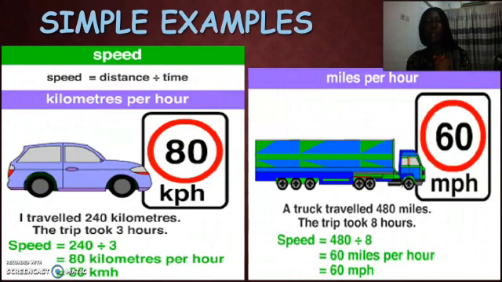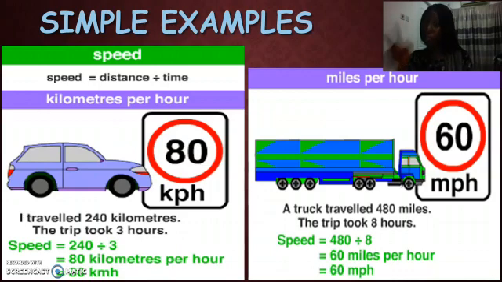Okay, let's look at these examples very quickly. On my left, there's a little car there. The question says, I traveled 240 kilometers. The trip took 3 hours. What is the speed? And we already learned that speed is distance divided by time. In this case, the speed is unknown.